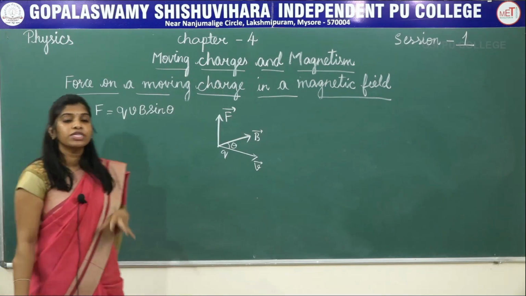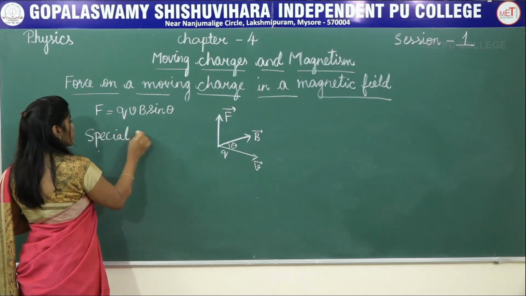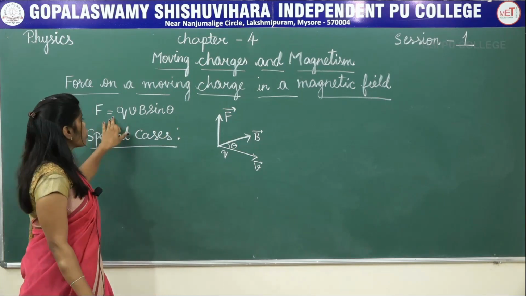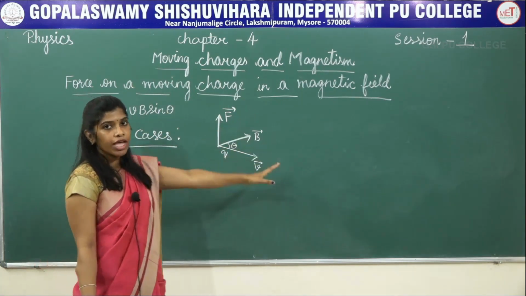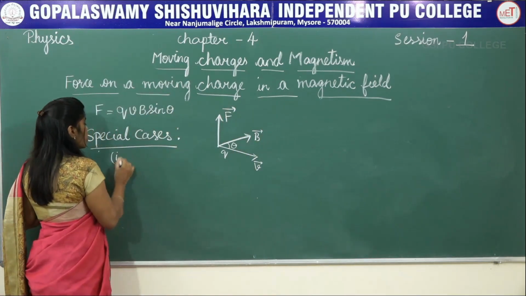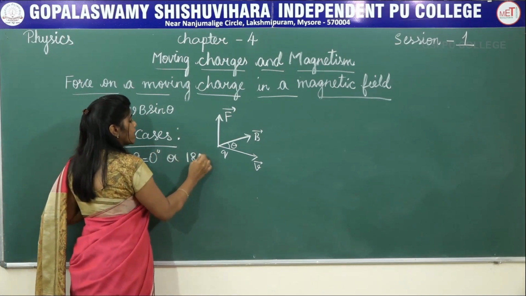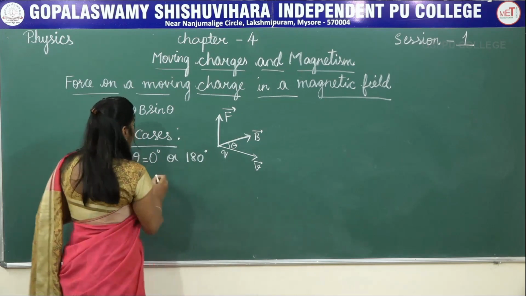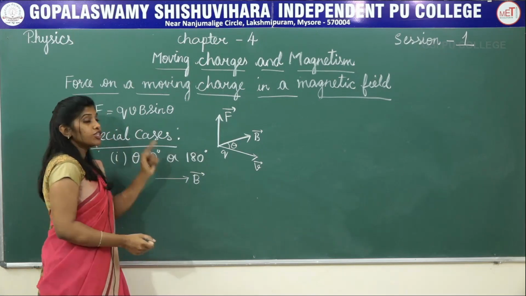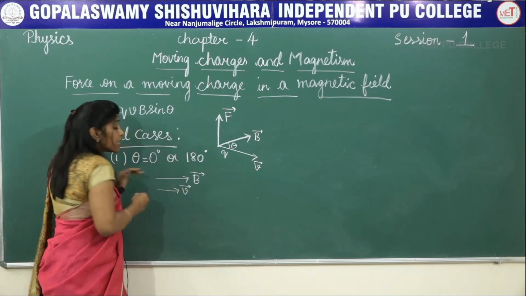Next, let us take up some special cases. So this is the force acting on a charge which is moving with velocity v in the magnetic field B. Now what is the special case? First one is, I am going to consider the angle as 0 degree or 180 degree. That is, the magnetic field is in this direction. The velocity of the charge is in the same direction. So the charge is moving in the same direction.